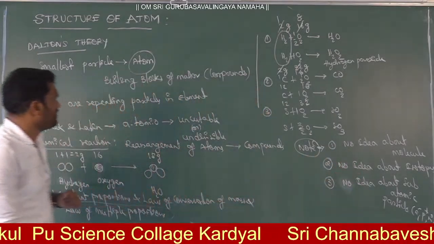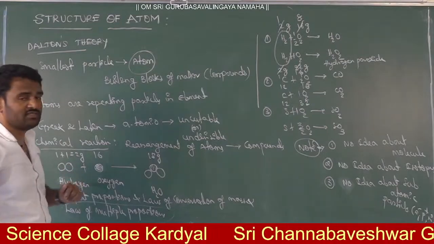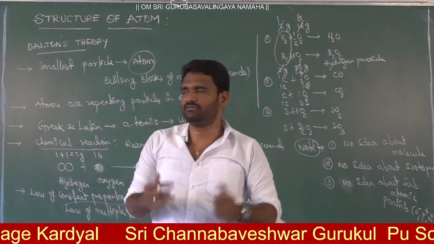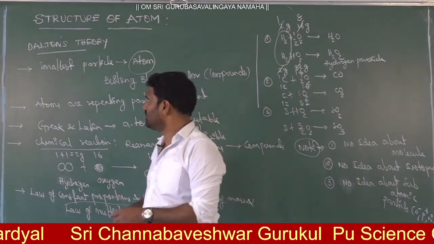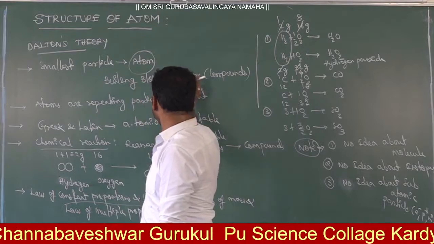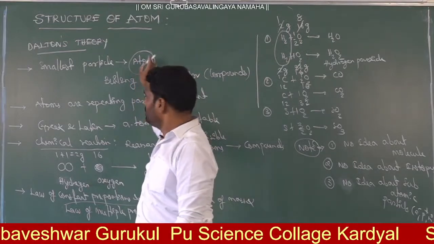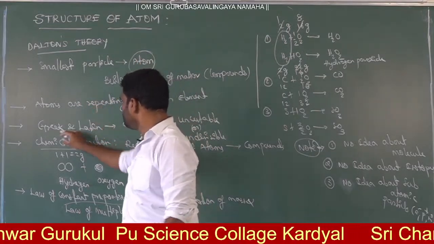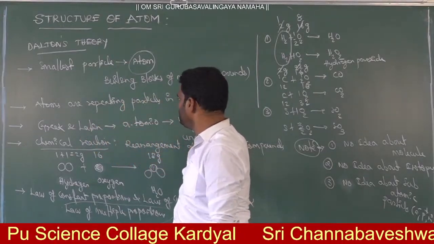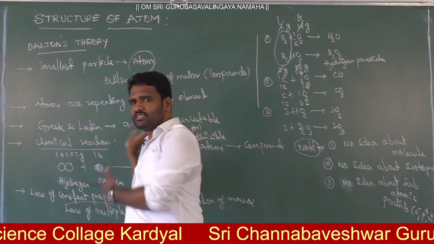Right now, this is the idea of John Dalton. John Dalton's theory is the first theory. According to John Dalton, the smallest particle or building block of matter is said to be the atom. According to Greek and Latin, atom means the smallest, uncuttable or indivisible particle. That is the smallest.